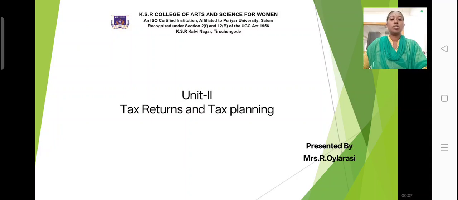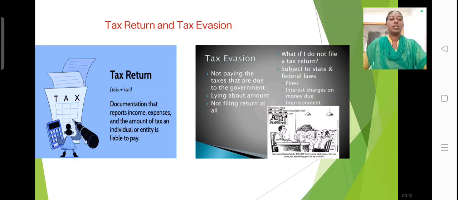Now I will discuss tax returns and tax planning. What is a tax return? It is a documentation that reports income, expenses, and the amount of tax an individual or entity is liable to pay. It is called a tax return.